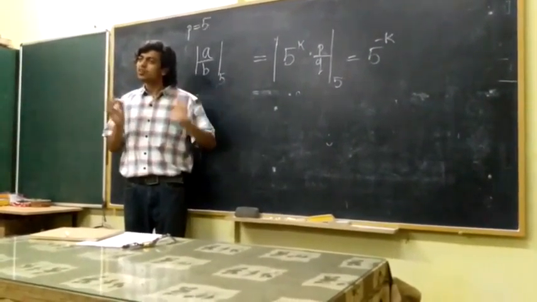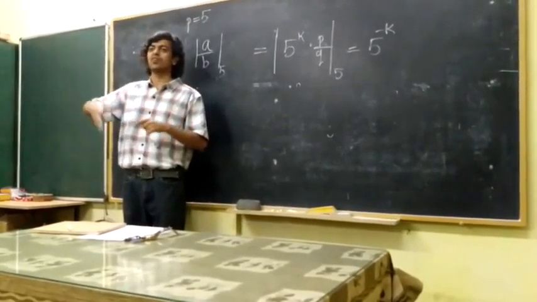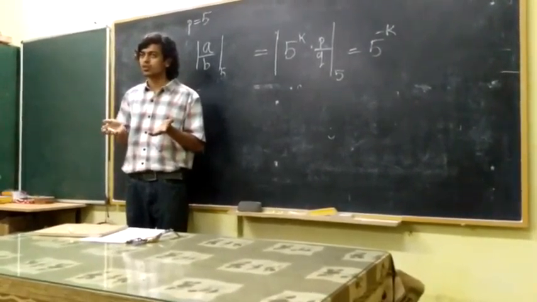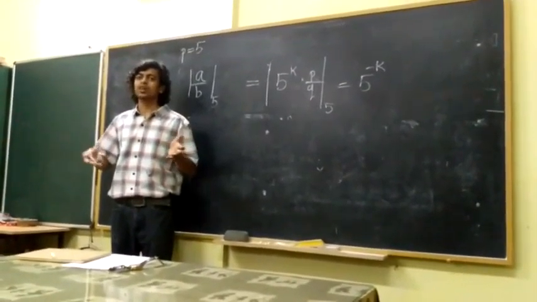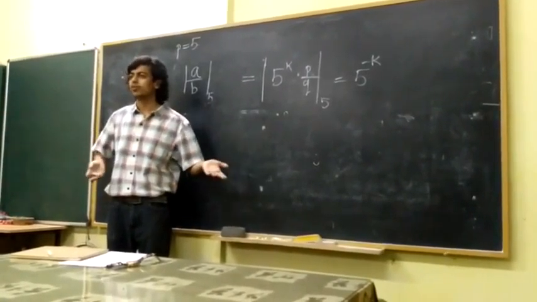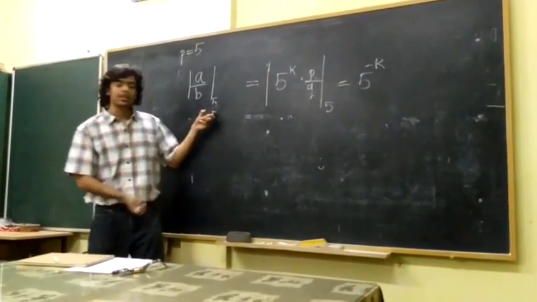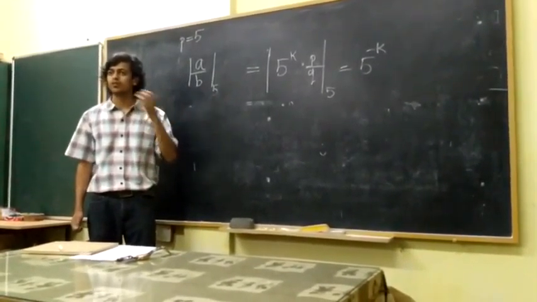What does this mean? In a way, if your number is big, but it's divisible by 5 a large number of times, then it's actually closer to 0. In theory, you'd think that 125 is a very big number compared to, say, 1 over 5. But what is the absolute value of 125?